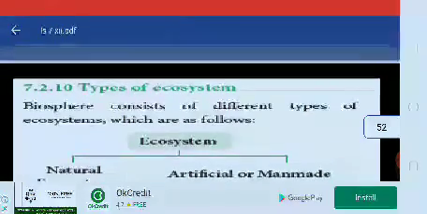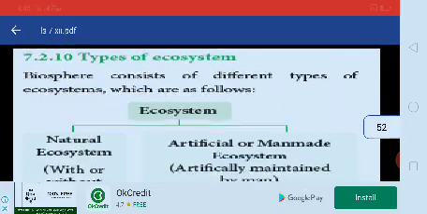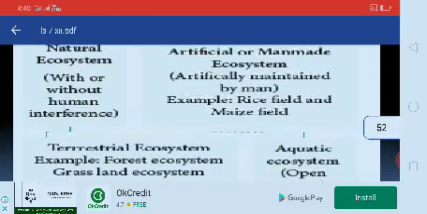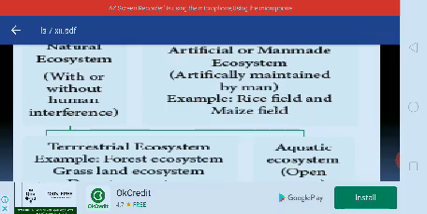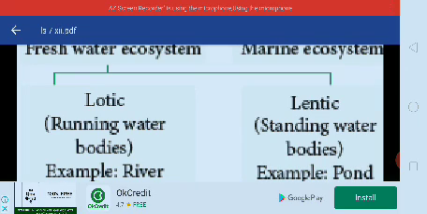Next we pass on to types of ecosystem. The biosphere consists of different types of ecosystem, natural and artificial. In the natural ones, there are terrestrial ecosystems and aquatic ecosystems. In aquatic ecosystems, there are freshwater ecosystems and marine water ecosystems. In freshwater, lotic is running water. Lentic is standing water. Here there are pond and lake. Here there are river and spring.